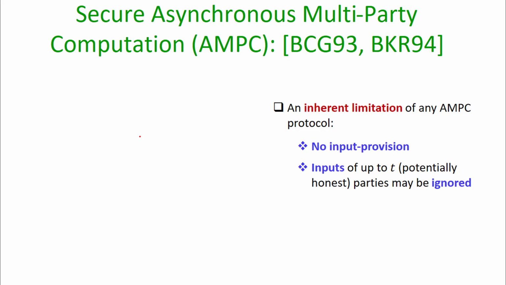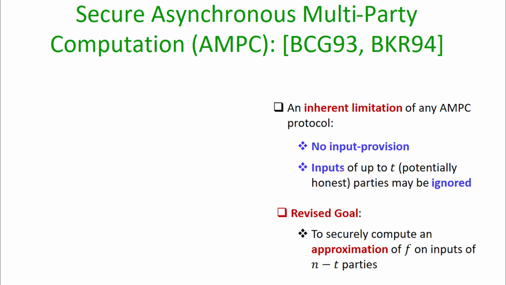There are some inherent limitations which are imposed on any asynchronous MPC protocol. For instance, any asynchronous MPC protocol suffers from the problem that it does not support input provision. What do I mean by that? It means that inputs of up to t parties may be ignored for computation.